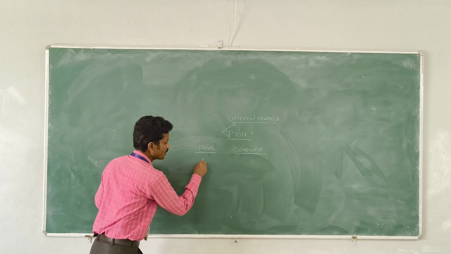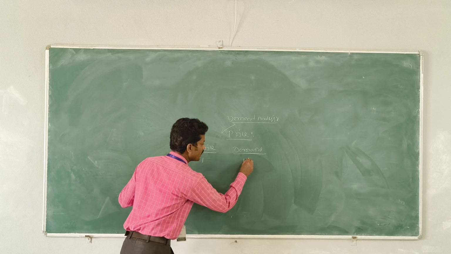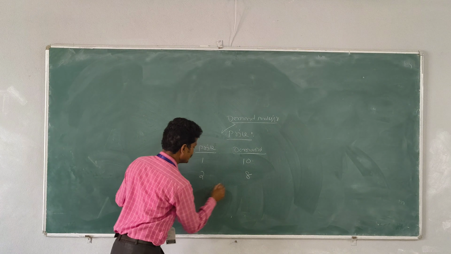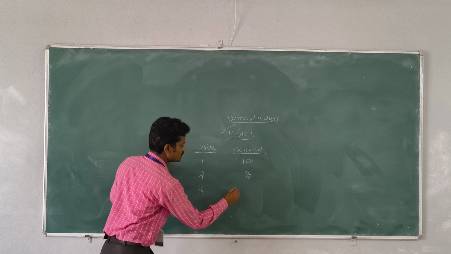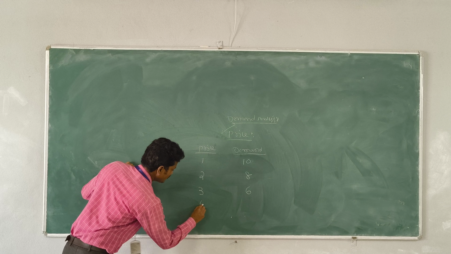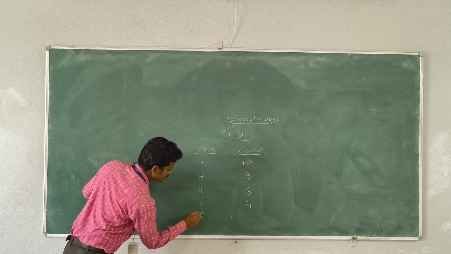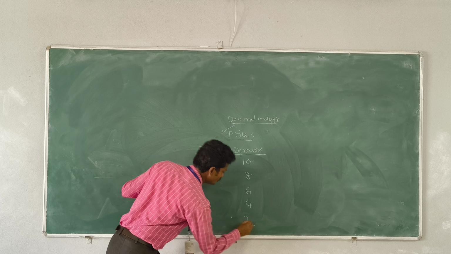When price is 1 rupee, quantity demanded is 10 units. When price is 2 rupees, demand is 8 units. When price is 3 rupees, demand is 6 units. When price is 4 rupees, demand is 4 units. When price is 5 rupees, demand is 2 units.